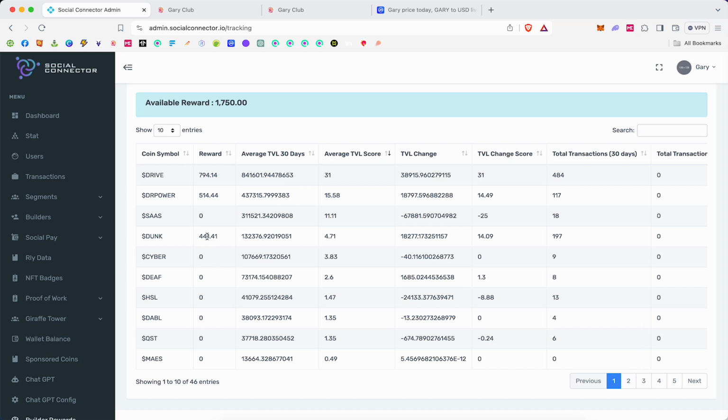Still qualifies for rewards because we add up to more than 50 points. There's a lot of ways to get rewards here inside of Gary Club. All right, next thing we look at is TVL change. So this is, has it gone up or down over the last 30 days?